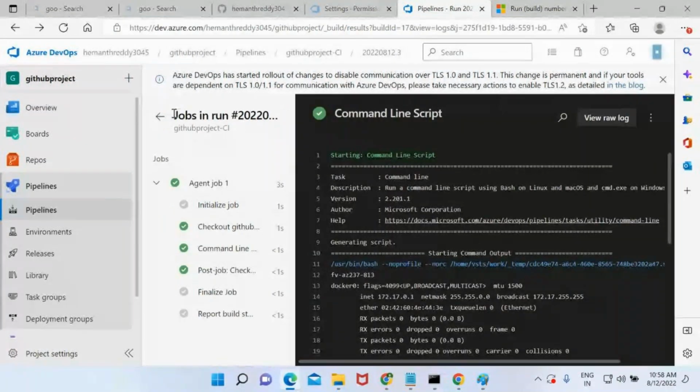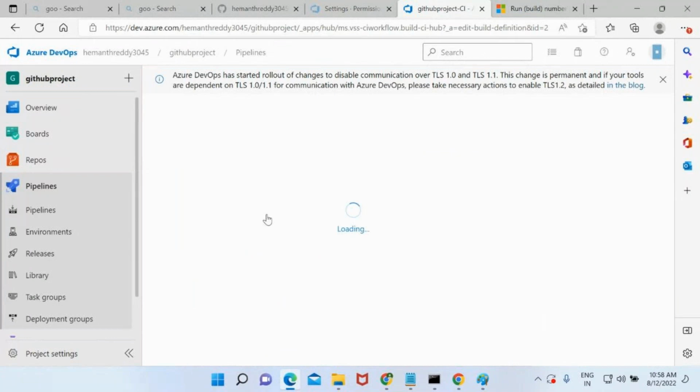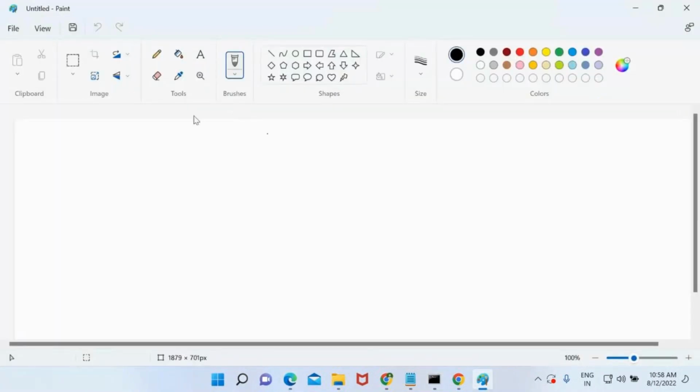So let's go to the pipelines. And if you go to the edit pipeline, there you can see you are taking a pool. What do you mean by pool? First, let me tell you this. This is one VM. This is another VM. And this is another VM. And this is four VMs.